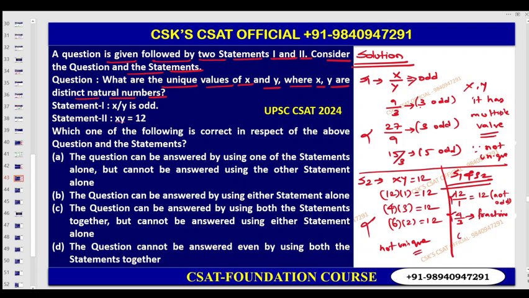Now 6 by 2 is equal to 3. So this is odd. So therefore the only possible value of x and y here is x is equal to 6, y is equal to 2. This is unique, right? So therefore with the help of both the statements you can find the unique values for x and y. Okay, next question.